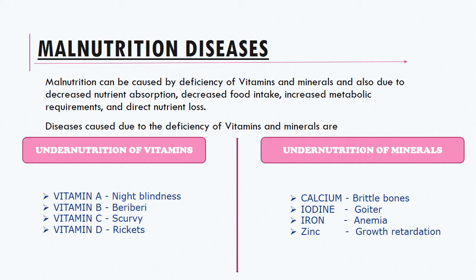For example, brittle bones caused by the deficiency of calcium, goiter caused by the deficiency of iodine, anemia caused by the deficiency of iron, and growth retardation caused by the deficiency of zinc.